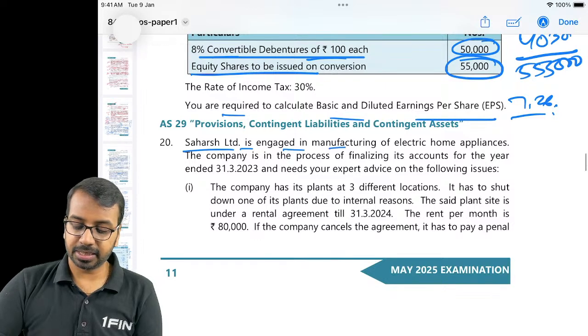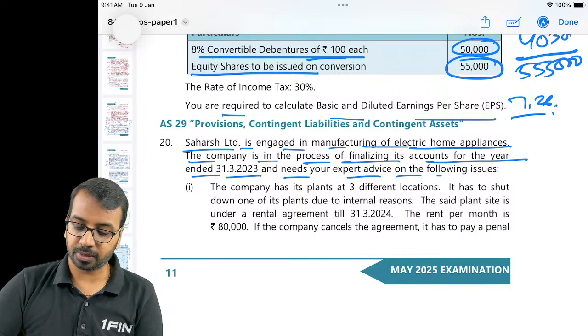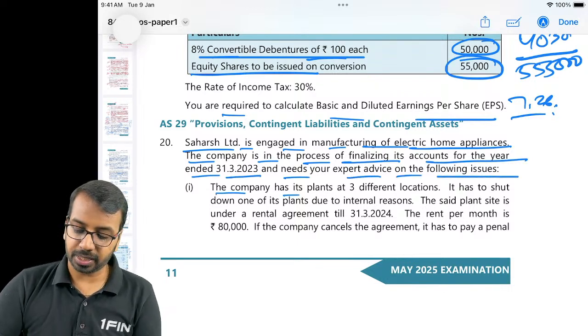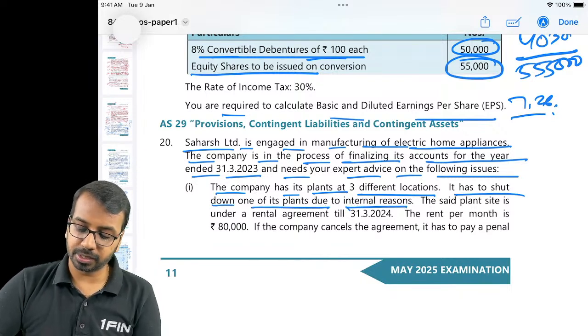Sahas Limited is engaged in manufacturing of electric home appliances. The company is in the process of finalizing its accounts for the year ended 31st March and needs your expert advice on the following issues. The company has its plants at 3 different locations. It has to shut down one of its plants due to internal reasons. The said plant site is under a rental agreement until 31st March.